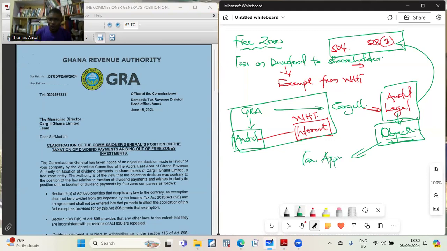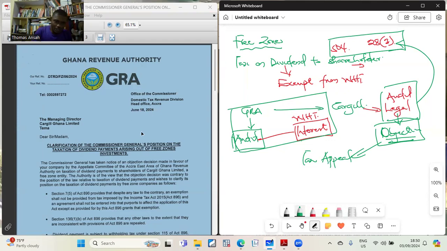So let's see what will happen. This is the day the Commissioner General brought out his clarity on the issue. That is June, about 3 months ago. And so Cargill had 30 days to appeal it. Let's wait and see if they appealed it. You will see the position of the appeals board too.